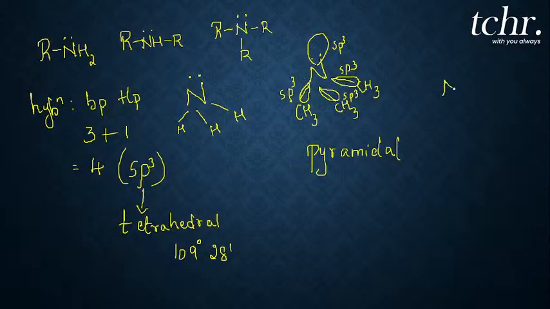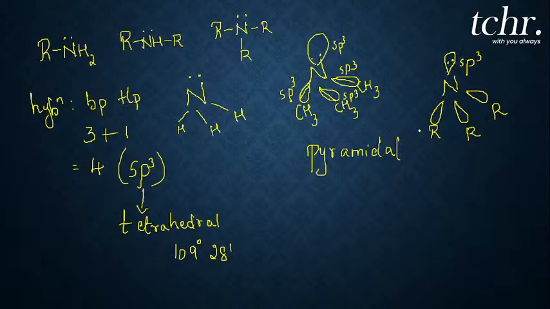Once again I'll write here, this is one sp3 hybrid orbital, this is another sp3, and here you can see an sp3 hybrid orbital. There are 4 sp3 hybrid orbitals on the nitrogen atom; three overlap with the alkyl groups, whereas the fourth sp3 hybrid orbital has the unshared pair of electrons in it.